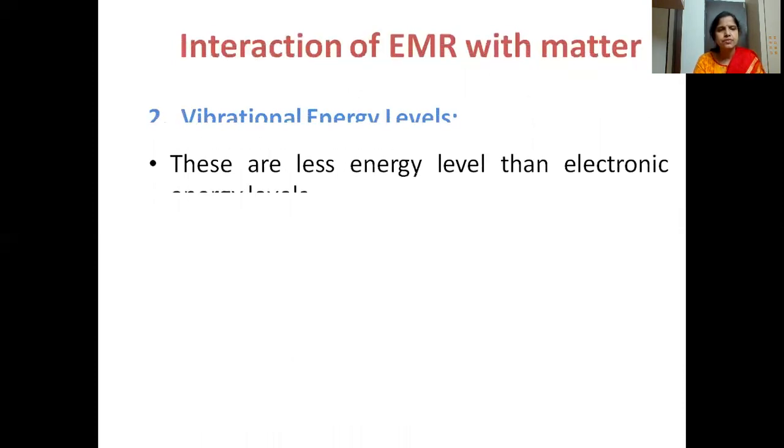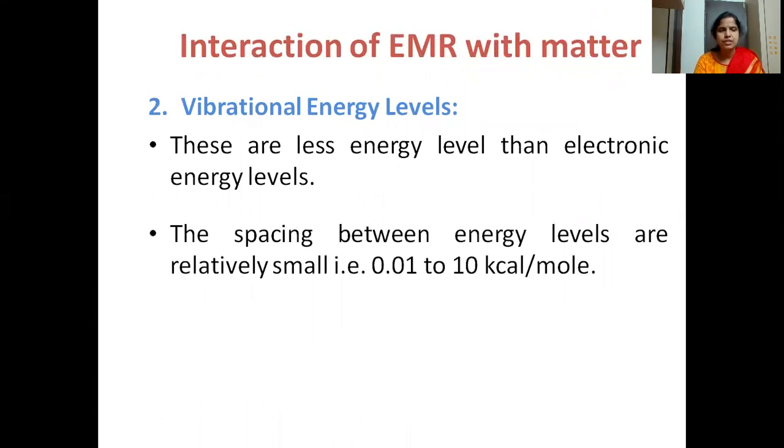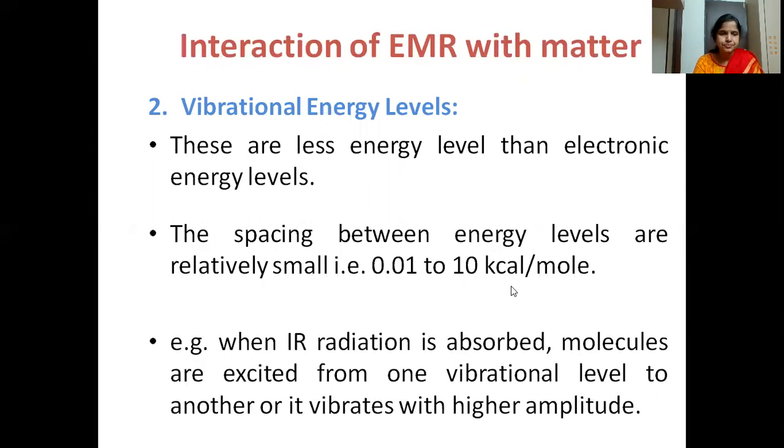Then the next one is vibrational energy levels. These are lower in energy than electronic, as we just saw in the diagram. The vibrational energy levels have less spacing compared to electronic, and the spacings are 0.01 to 10 kilocalories per mole.